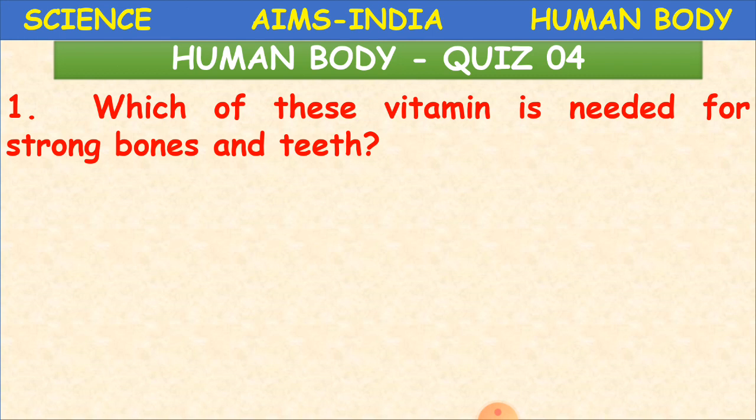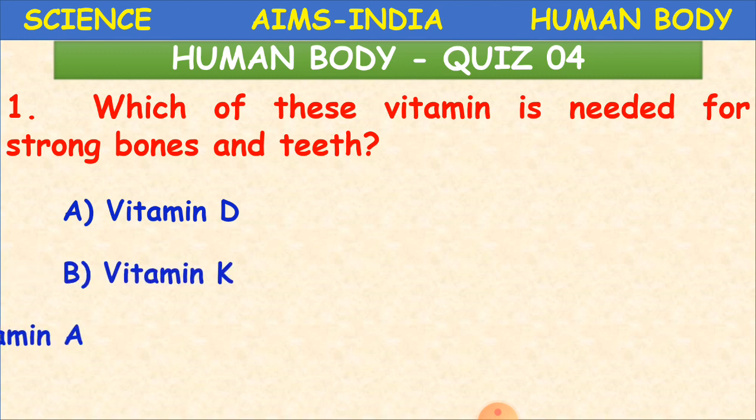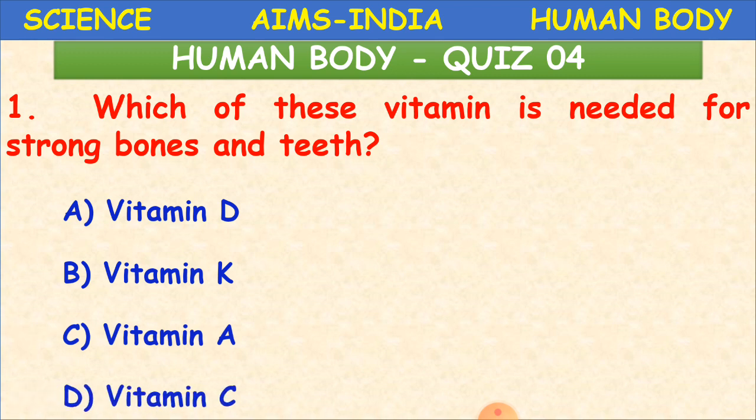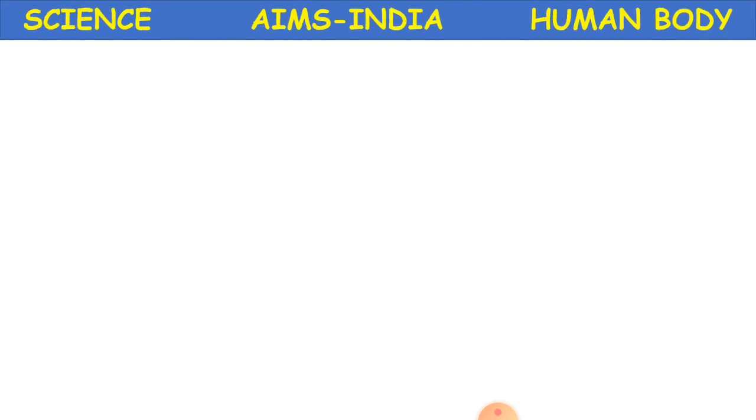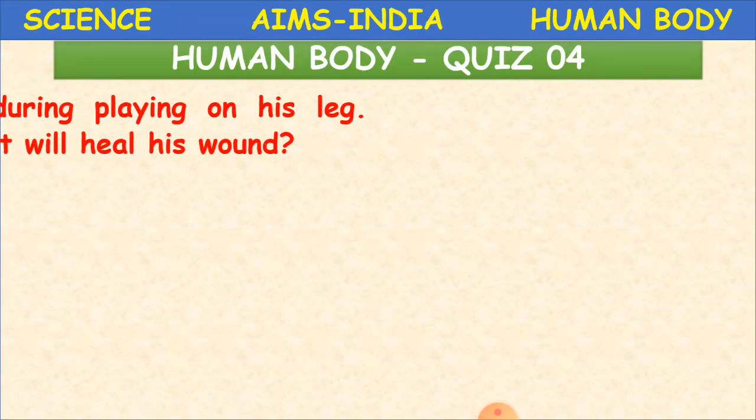So hope you are clear with all this, and now we'll go for a question and answer session. So we are going to revise and learn something more about the topic. Which of these vitamins is needed for strong bones and teeth? Yes, what is it, children? A, vitamin D; B, vitamin K; C, vitamin A; and D, vitamin C. We learned that. I already said that we also get it from sun rays. It is vitamin D. Clear, children? Yes.